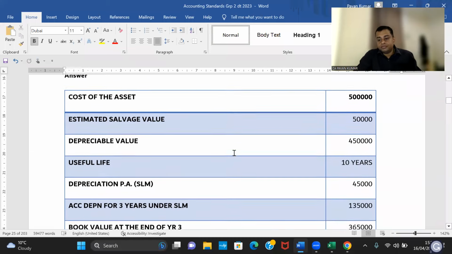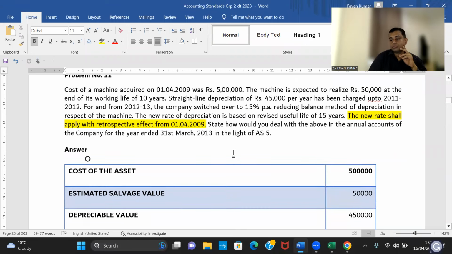How many years you used it? 10 years? No. 10 years is total life. You bought it on 1/4/2009. You used it up to 2012. 2012, yeah, 9, 10, 11, 12. 3 years you used, that's all. For 3 years, tell me what is accumulated depreciation? 1,35,000. Very good. 1,35,000. Correct. So now tell me what is the WDV today? 5 lakhs minus 1,35,000. So can I say it is 3,65,000?